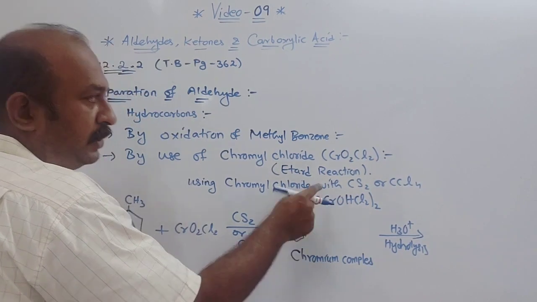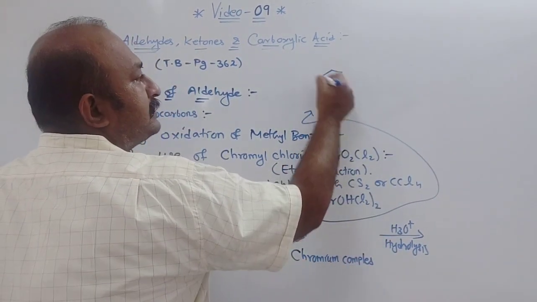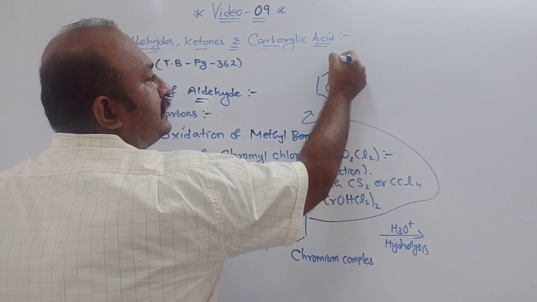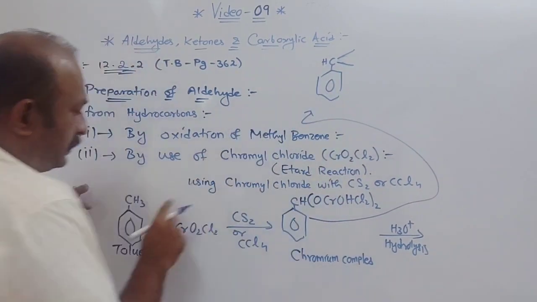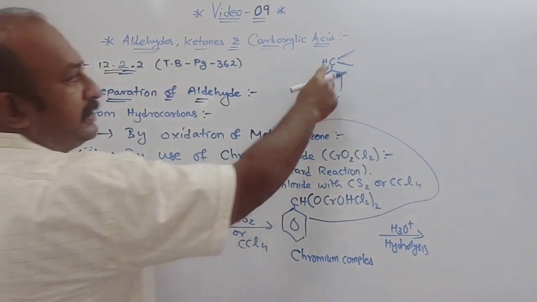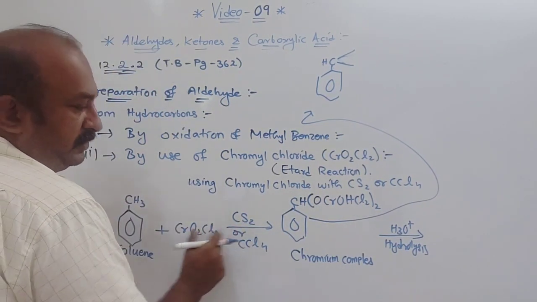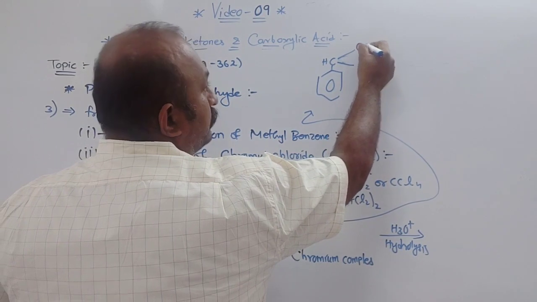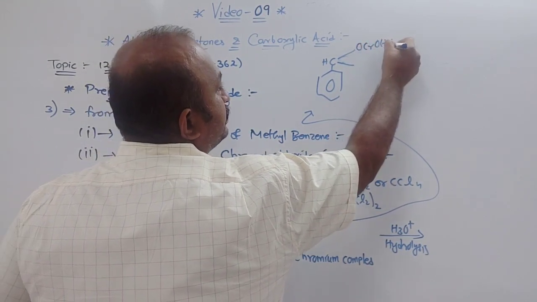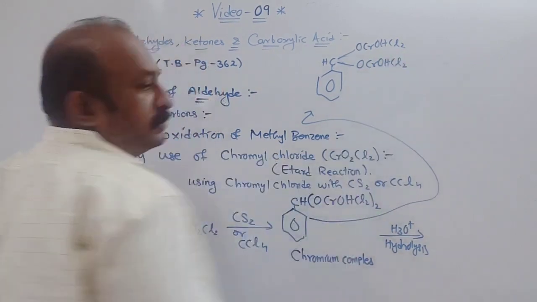Either you write it like this, or the same thing can be written as CH with H here, because the total was CH3, so instead of 2 hydrogens you write these 2 groups, OCrOHCl2. Understood?